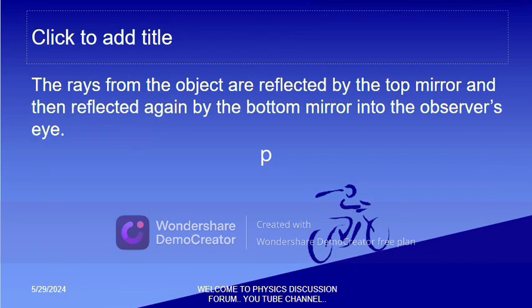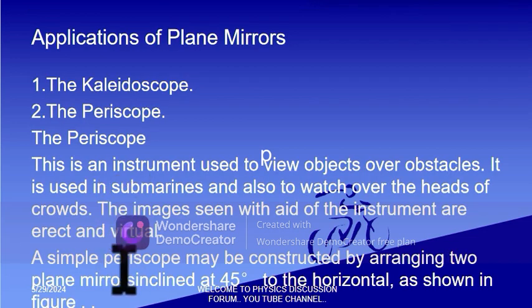So that is the periscope. So when the object is at the corner where you cannot view it, you just place your periscope so it is reflected and you see the image is erect of that object.